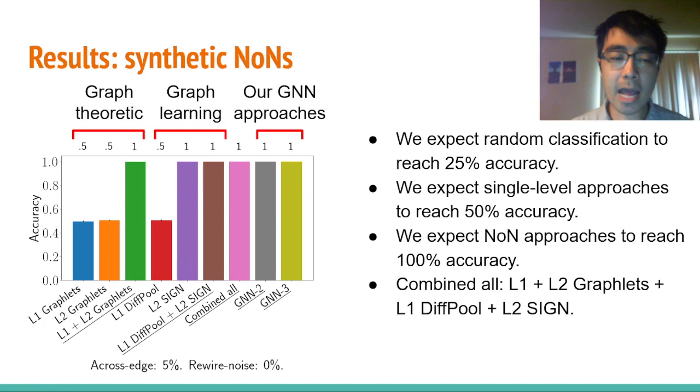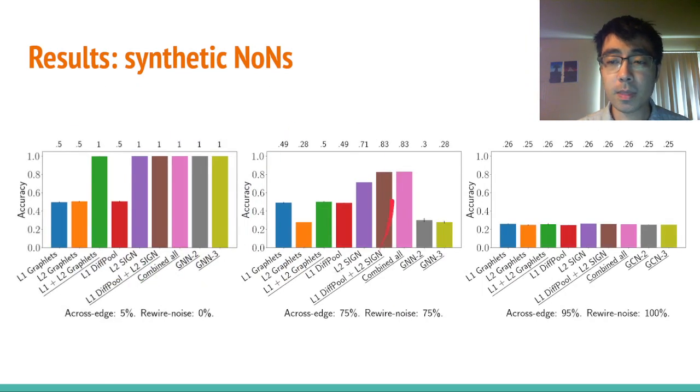Next, we'll just look at 2 instances of when we increase these parameters. Again, the data is becoming more noisy and the clustering structure is being reduced, so we expect accuracies to drop overall. We do see these trends. At a higher value of these 2 parameters, so 75%, the accuracies are lower. We also see L2 sign doing worse than NON approaches, as the clustering structure is no longer as prominent.